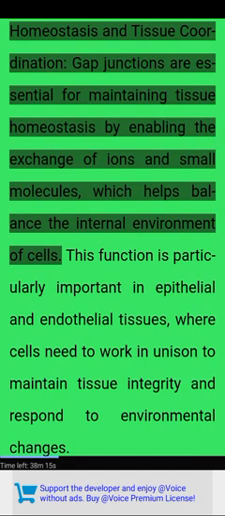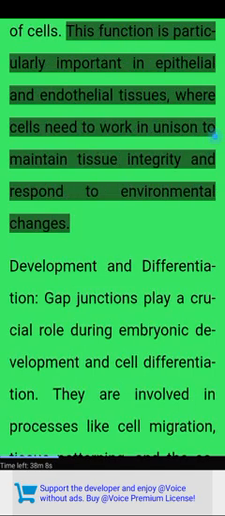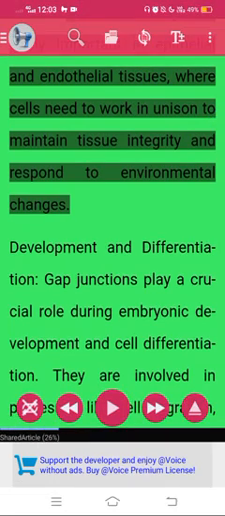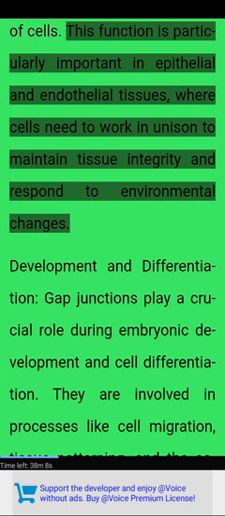Homeostasis and tissue coordination. Gap junctions are essential for maintaining tissue homeostasis by enabling the exchange of ions and small molecules, which helps balance the internal environment of cells. This function is particularly important in epithelial and endothelial tissues, where cells need to work in unison to maintain tissue integrity and respond to environmental changes.